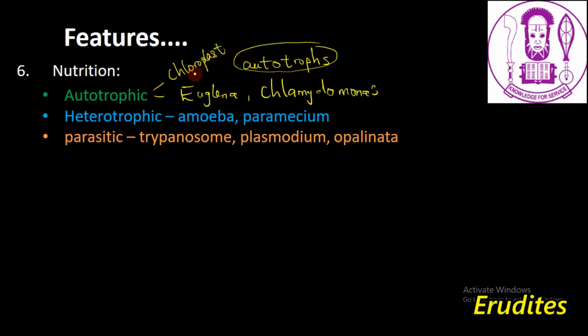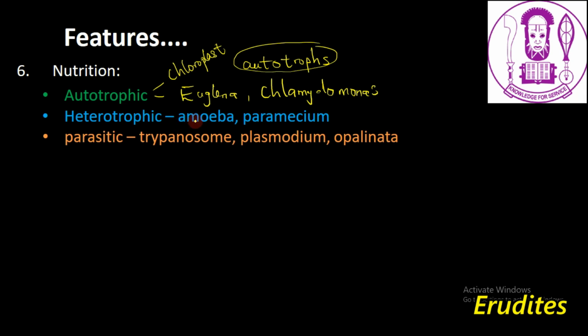They have chloroplast, and this is the structure that contains the chlorophyll that they use in producing their own food. Then also, protozoa can exhibit the heterotrophic mode of nutrition. And examples of such protozoa are amoeba and paramecium.